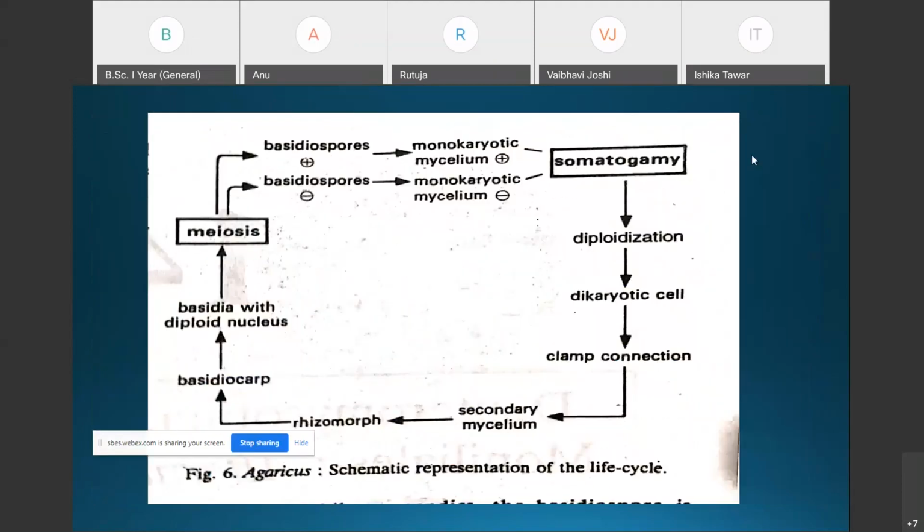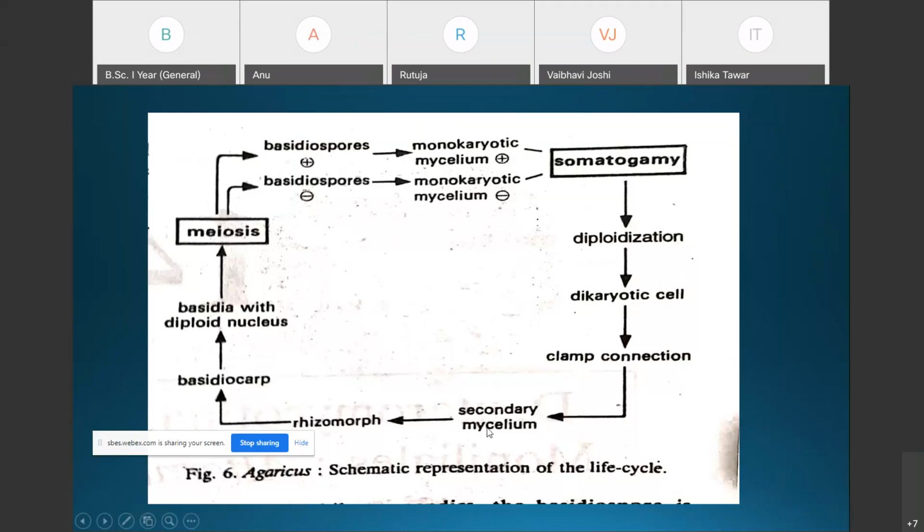Here you can see the presentation on the life cycle of Agaricus. The monokaryotic mycelia are present in the soil. The monokaryotic mycelia of opposite strains fuse with each other. Then somatogamy takes place, then plasmogamy, and a dikaryotic cell is developed. In the dikaryotic cell, clamp connections are formed. Ultimately, due to this somatogamy, there is a formation of the secondary mycelium.